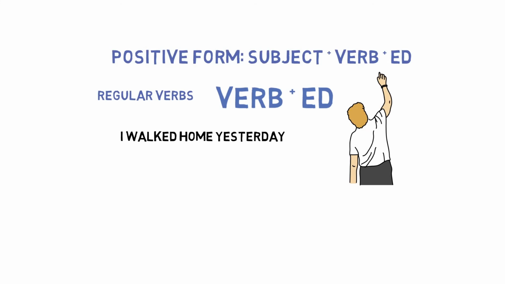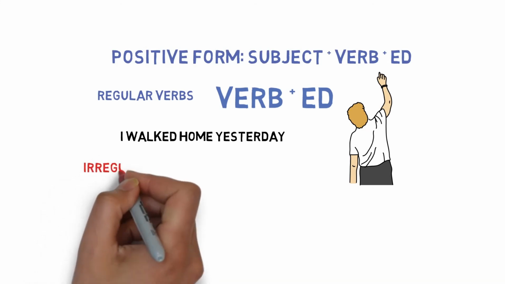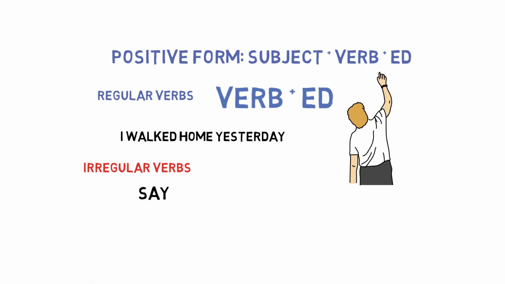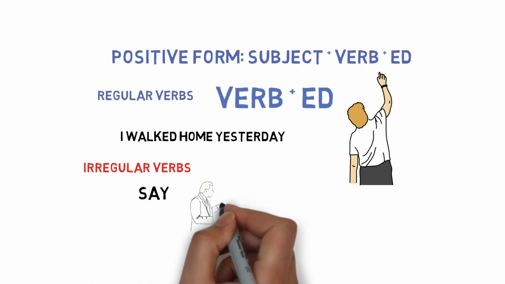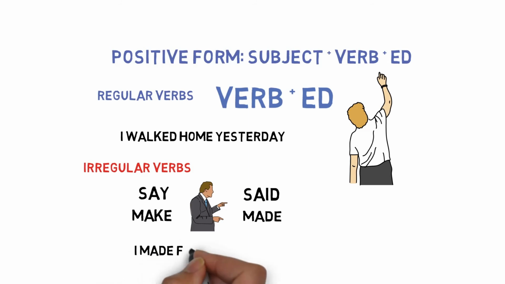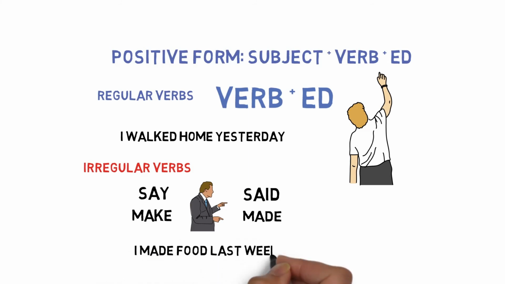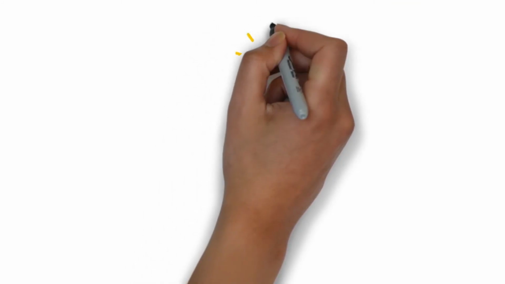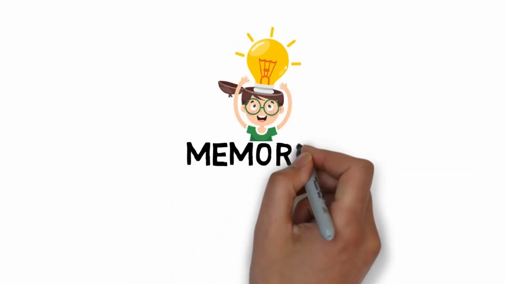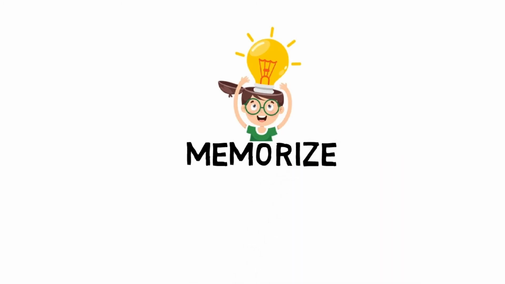However, we have some verbs which are called irregular verbs. These verbs change according to their own rules. Say is said. Make is made. For example, I made food last week. These verbs must be memorized in order to distinguish between the regular ones and the irregular ones. And there are 200 verbs.